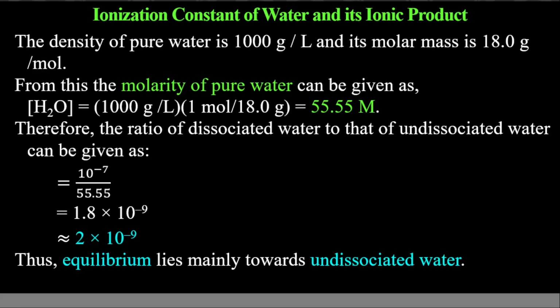So thus equilibrium lies mainly towards undissociated water. There is hardly any dissociation. So most of the water will be in the undissociated form. Hardly any H plus or OH minus ions will be there. There will be, but very, very few.